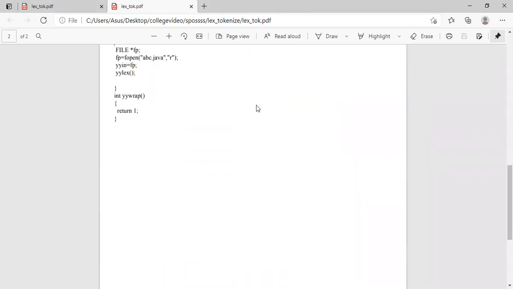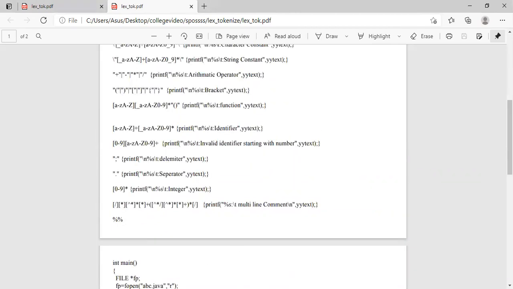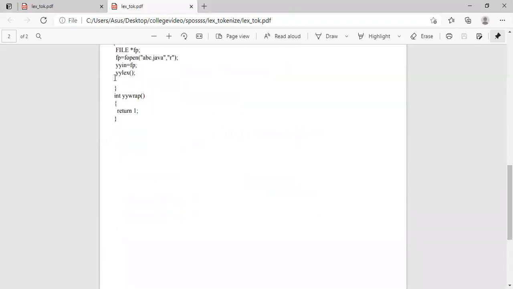Here you can see, basically we are opening a file pointer. This is the main execution part where we are opening a particular file. This file pointer fp is opening the file, and we are reading it in read mode. Let's see this abc.java.